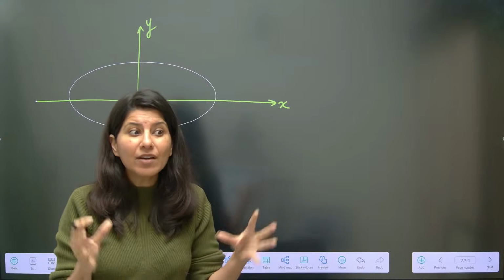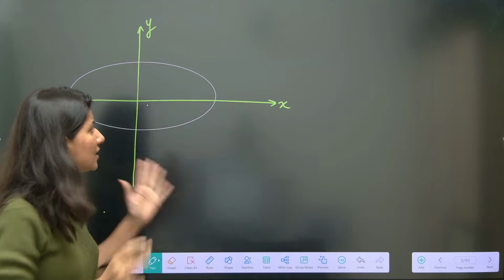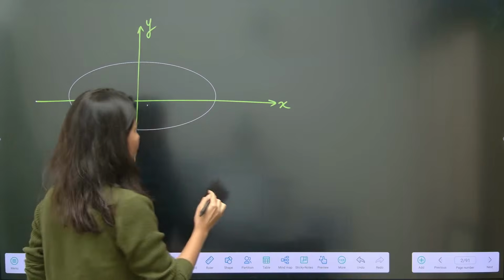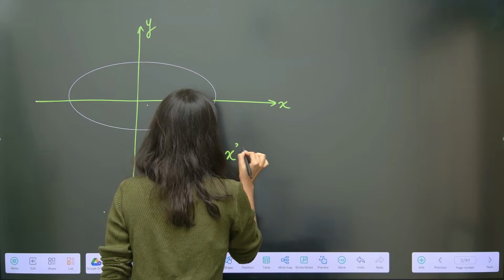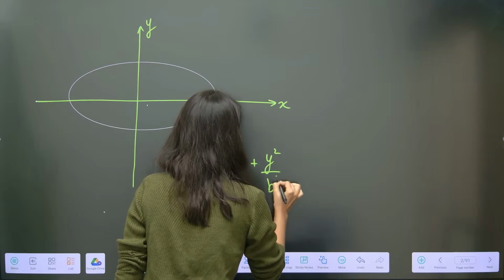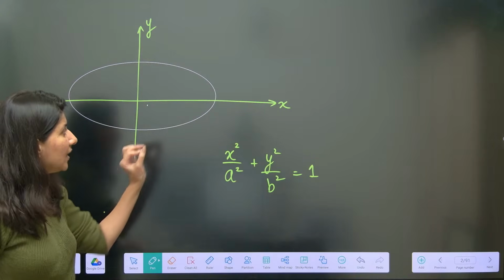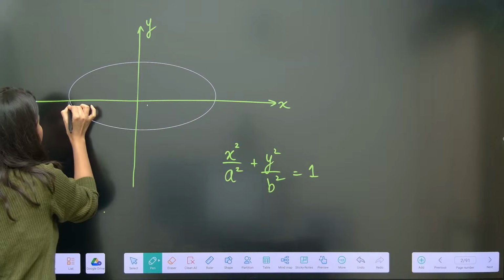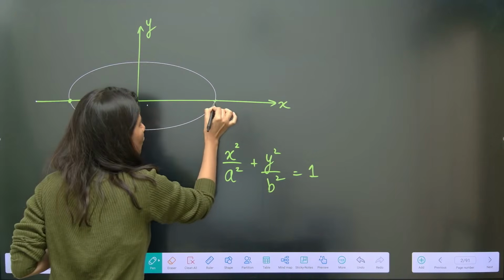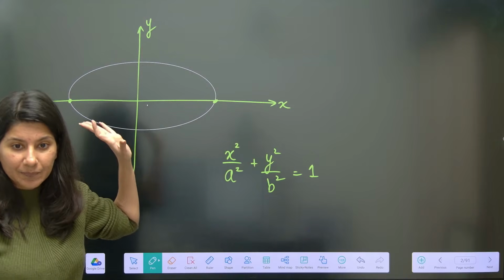A few terminologies are very, very important. Just by knowing a few terminologies, you will be able to crack a JEE Main question. What are those terminologies? First of all, the equation of this ellipse is x square by a square plus y square by b square is equal to 1. Now, I want to calculate these 2 points. These 2 points are known as vertex.